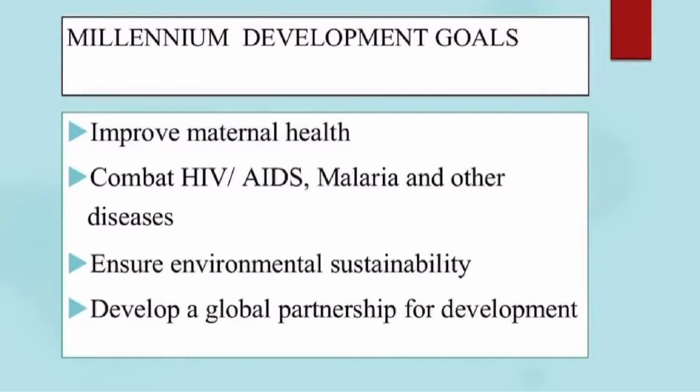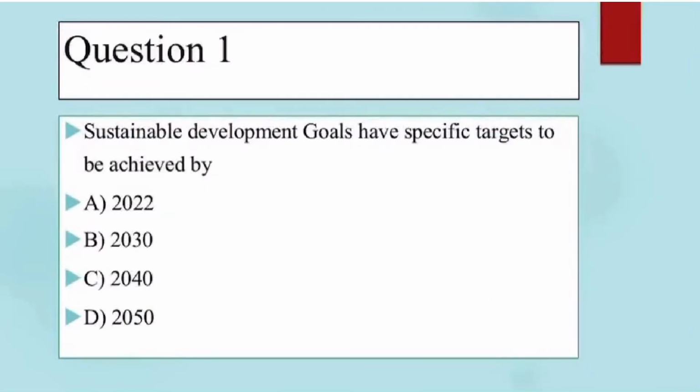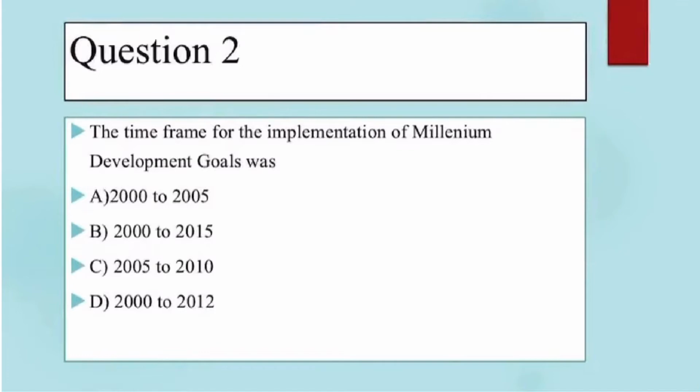Now we can revise some previous year questions. First question. Sustainable Development Goals have specific targets to be achieved by. The timeline for Sustainable Development Goals is the year 2030. So option B is the right option. Second question. The time frame for the implementation of Millennium Development Goals was. The timeline set for Millennium Development Goals was 2000 to 2015. Option B is the right one.